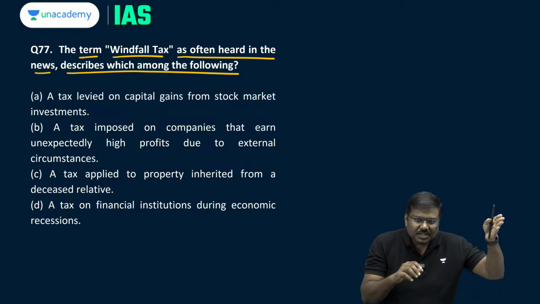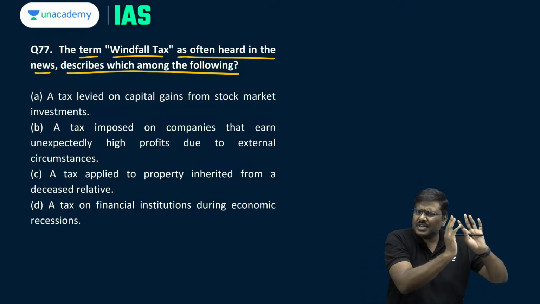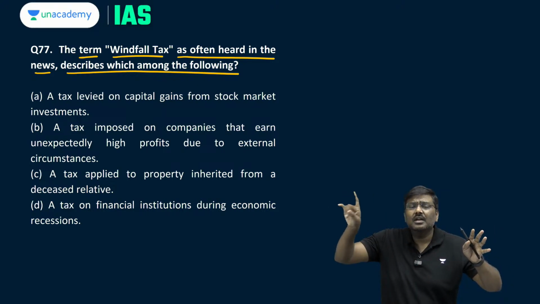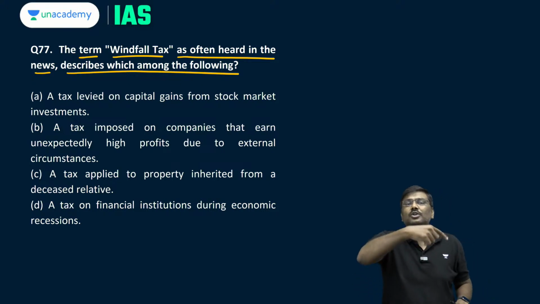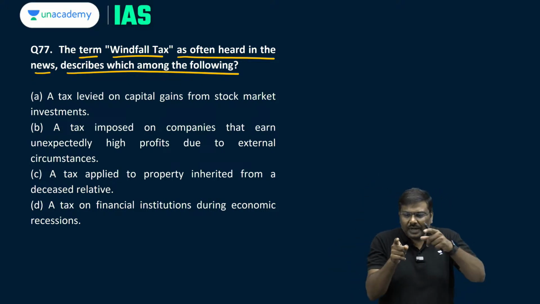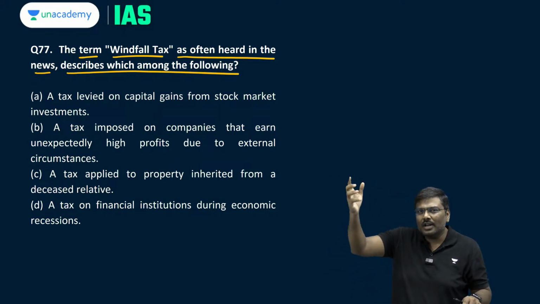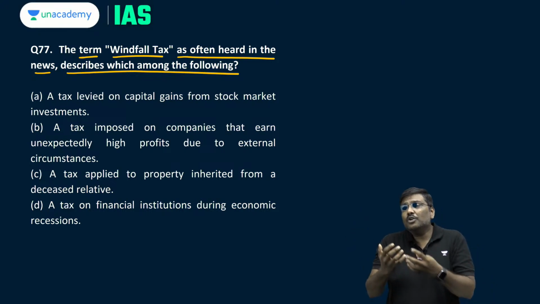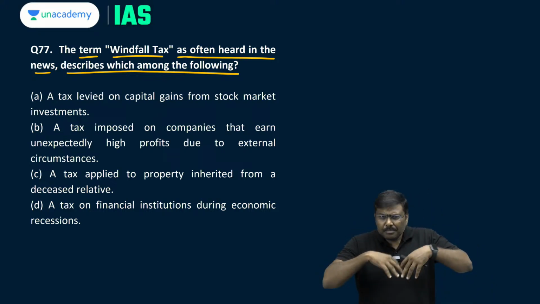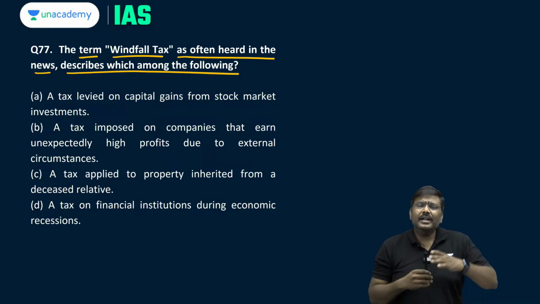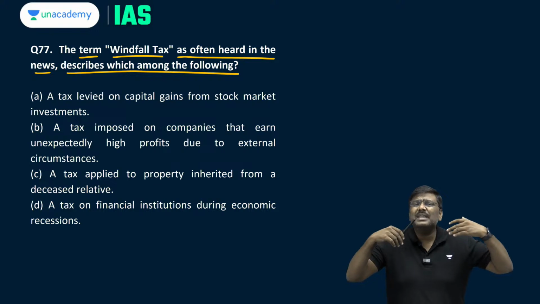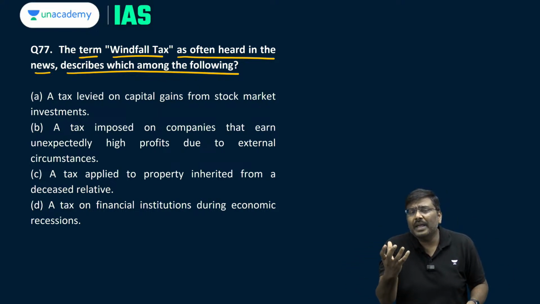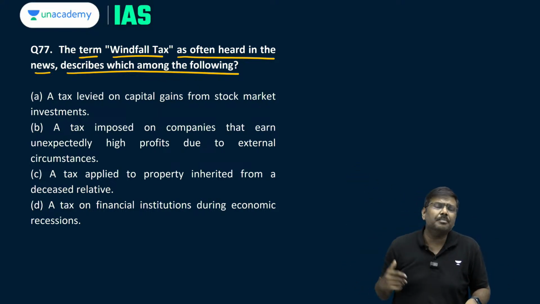The G7 group of countries, that is the Western economies, had imposed sanctions on Russia. They were not able to sell this crude oil to others in the market. So, India was able to purchase the crude oil at a cheaper price. Now, when you purchase it at a cheaper price, process it, refine it, and export it at a very high price, obviously the companies involved in the process would be making a huge amount of profit.